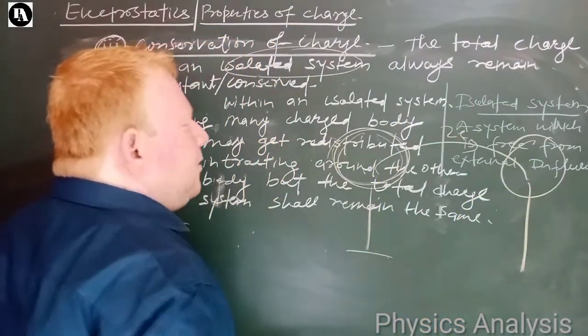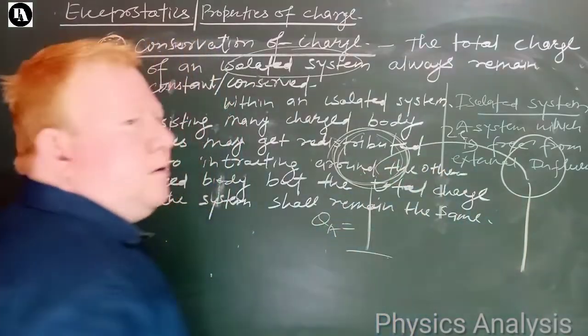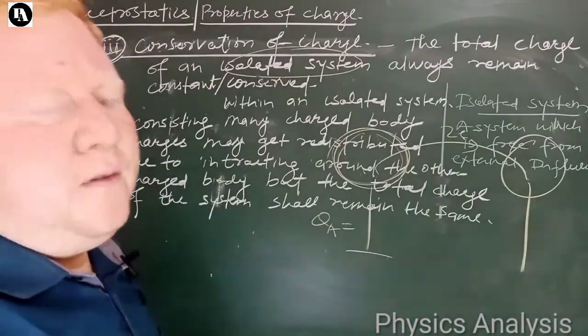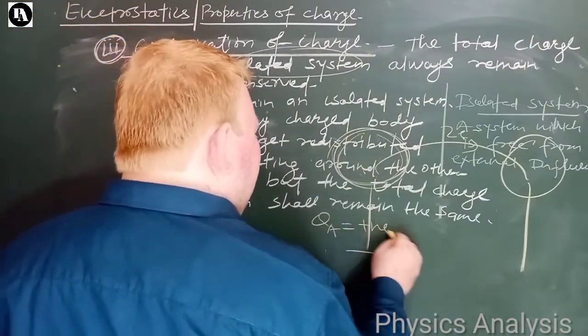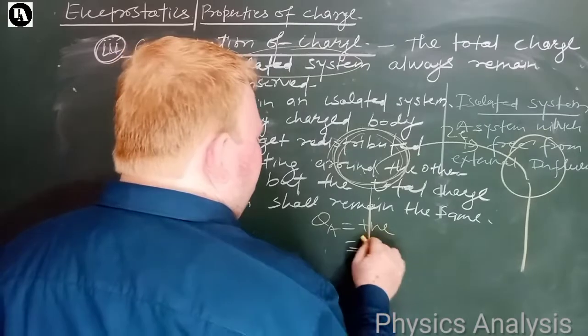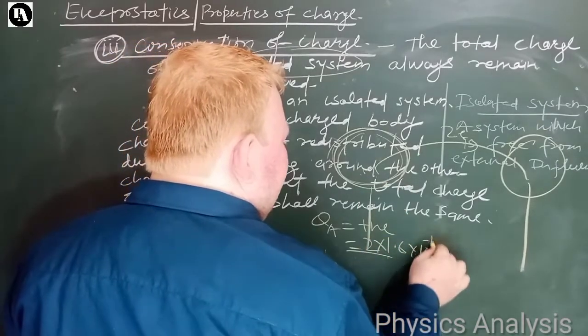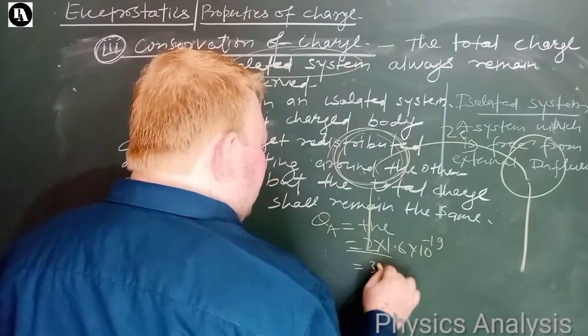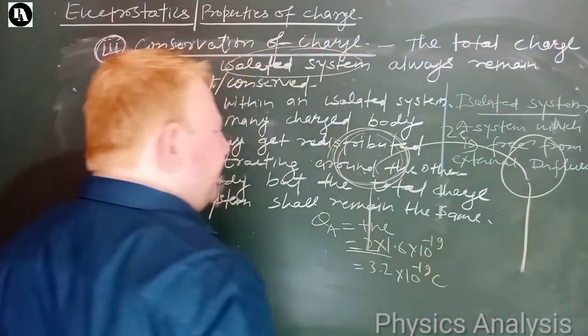Then what is the charge acquired on this body? So Q_A is equal to, removal of electron, deficiency of electron will acquire positive charge. So plus Ne is equal to N की value 2, E की value 1.6 into 10 to the power minus 19 coulomb. So 3.2 into 10 to the power minus 19 coulomb, right?